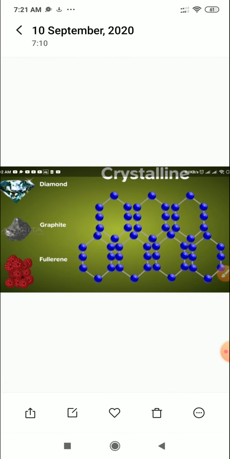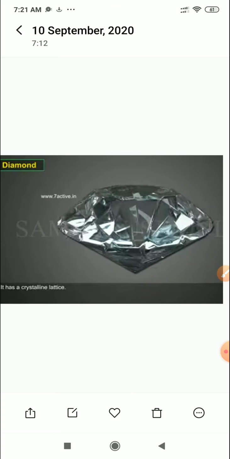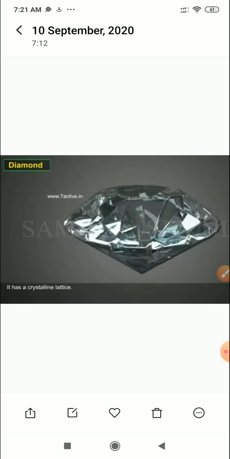Fine, so here you can see that these are the crystalline ones, they have a particular shape, and you can see that amorphous ones do not have any particular or regular shape. Okay, now let's talk about the diamond. Diamond, as you know, is in a crystalline form. It is very shining and very hard also. This is the physical appearance.